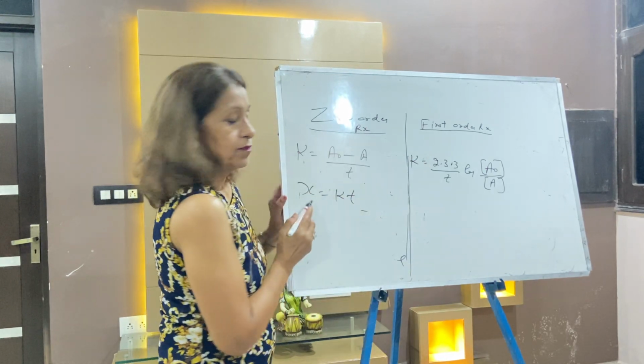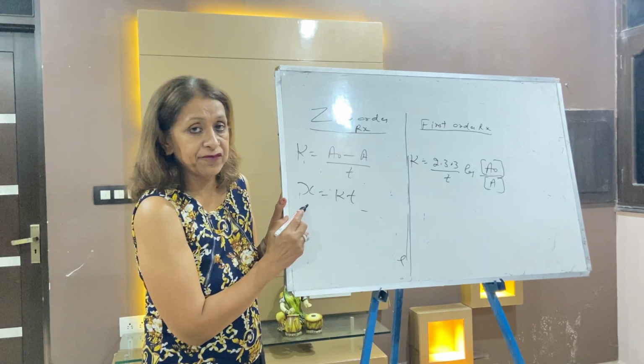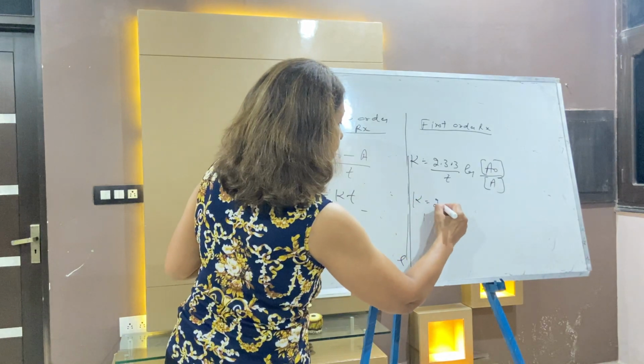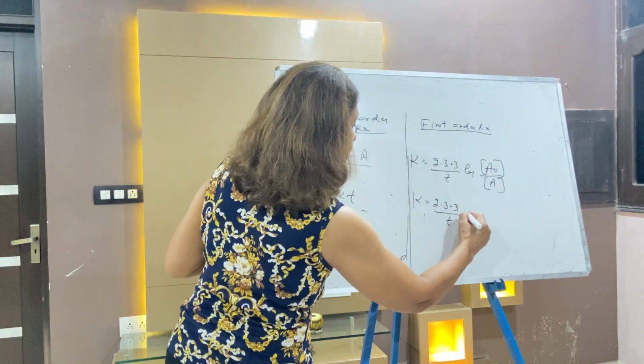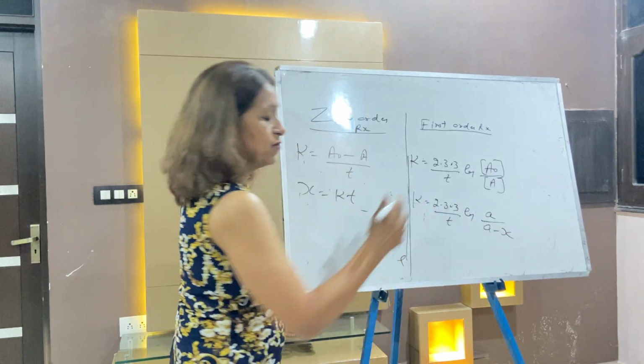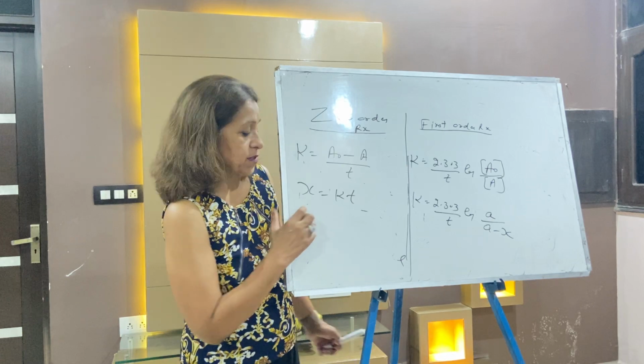What is X? X is the amount of the reactant reacting at that time, not left. Here X will be calculated like this: K is equal to 2.303 by T log A by A minus X. This is the way to calculate. Here it is very simple to calculate: X is equal to Kt.